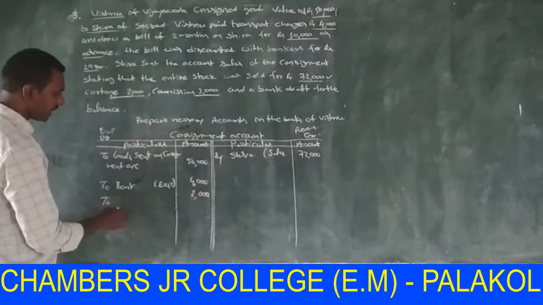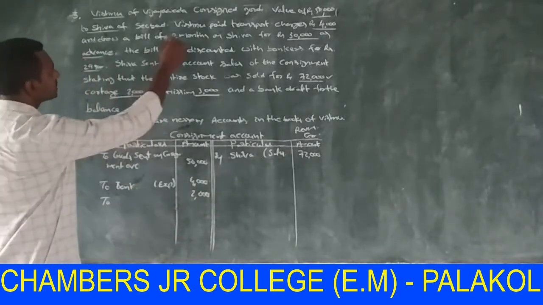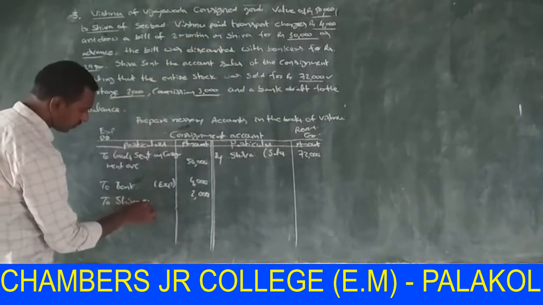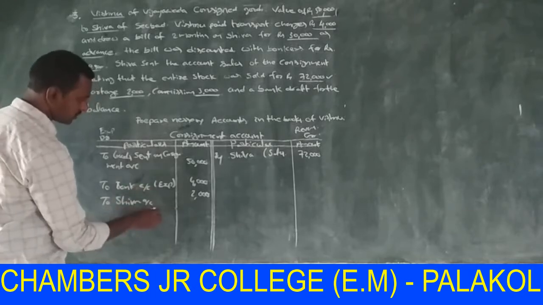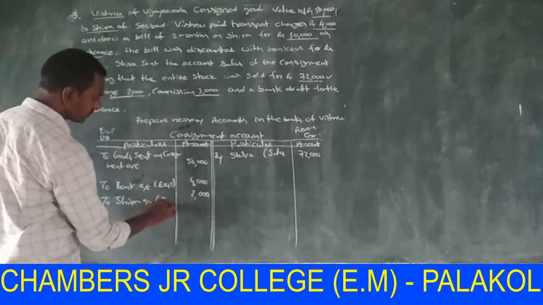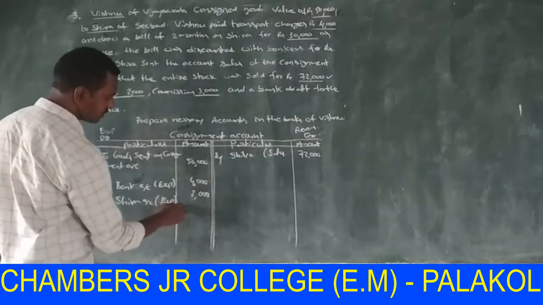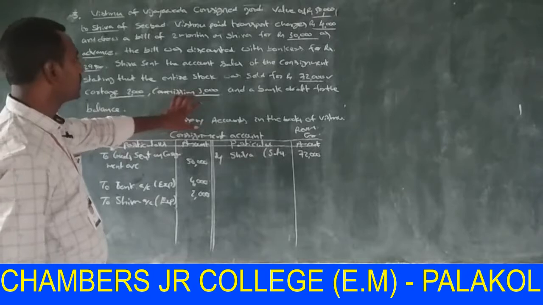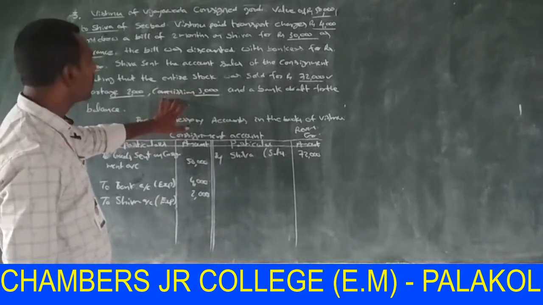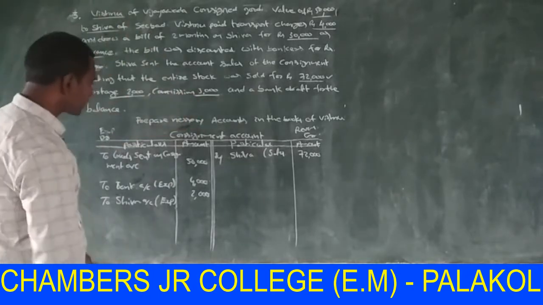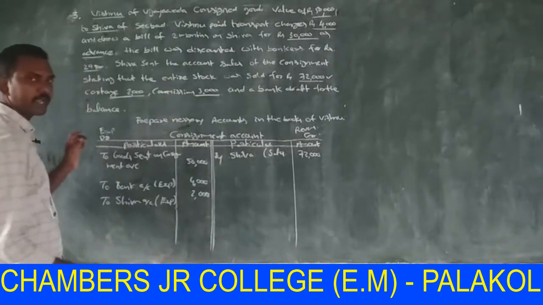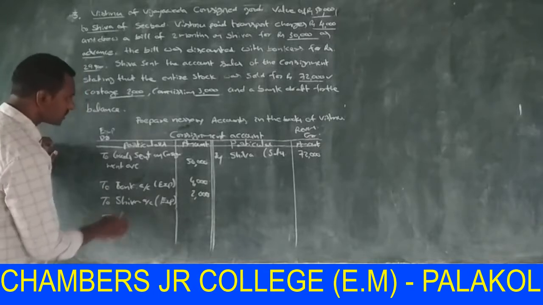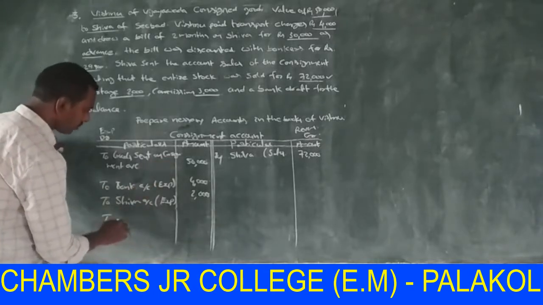This amount is paid by the consignee, so here the consignee Shiva account (expenditure) rupees 2,000. Next, commission 3,000. The commission is paid by the consignor to the consignee. It is also an expenditure and it is debited in the consignment account.